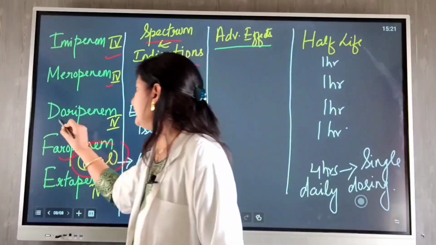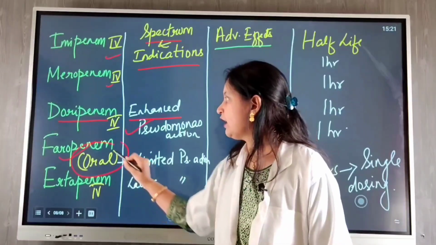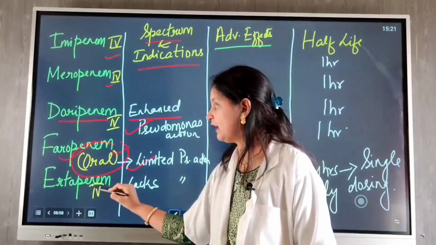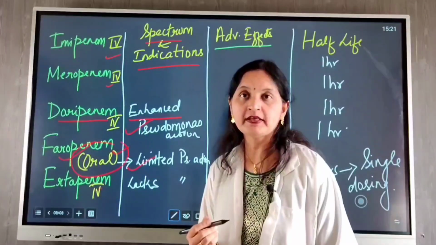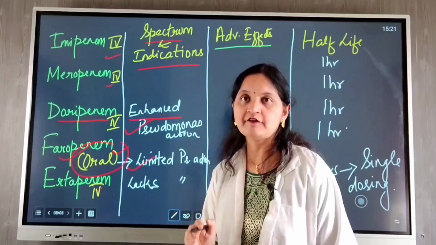To be kept in mind that doripenem has enhanced pseudomonas activity, faropenem has limited pseudomonas activity, and ertapenem, which is a newer carbapenem, which is less broad spectrum, it lacks pseudomonas coverage.